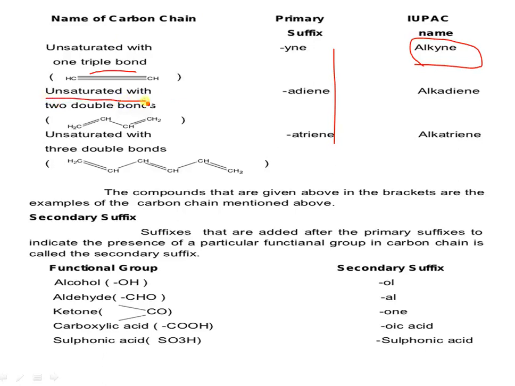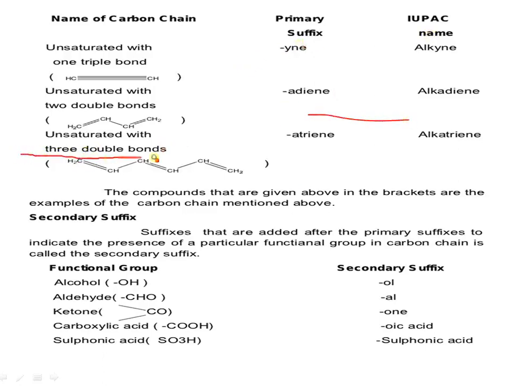If 2 carbons are there, unsaturated with 2 double bonds, it is a diene. Ene means single, di means 2. But which diene? If the carbons are numbered 1, 2, 3, 4, so 4 carbons are present, with a double bond between 1 and 2 and another between 3 and 4. So it is 1,3-diene, an alkadiene. This is the specific name. It indicates at which position the unsaturation is present, so 1,3-alkadiene.